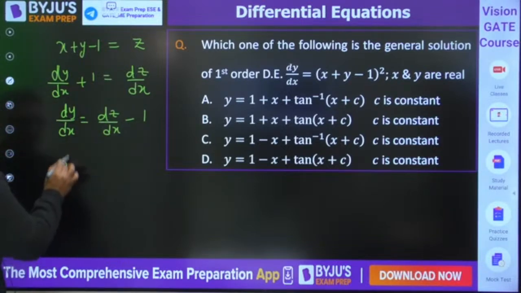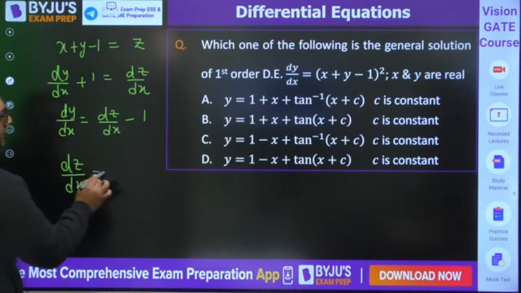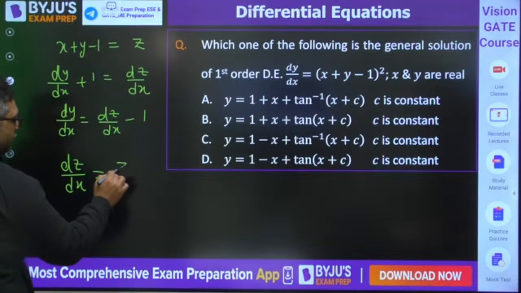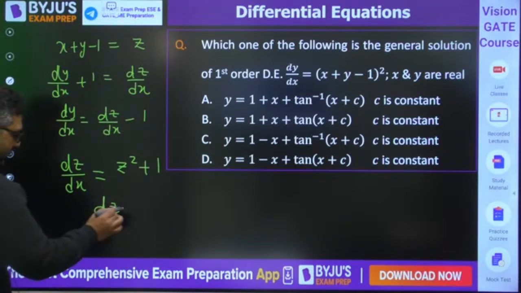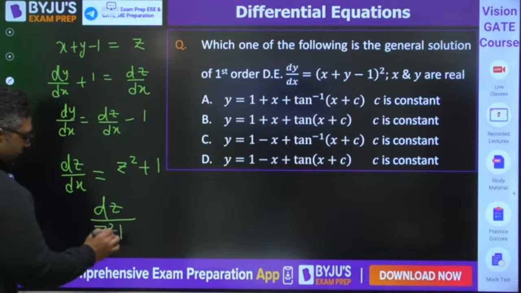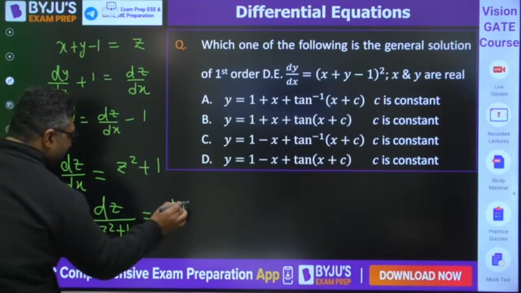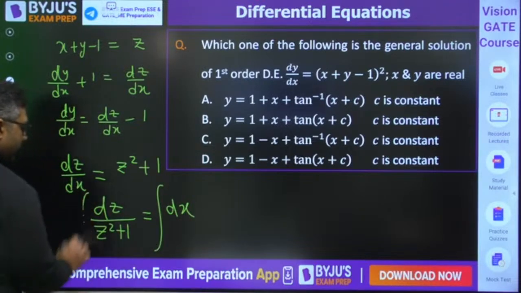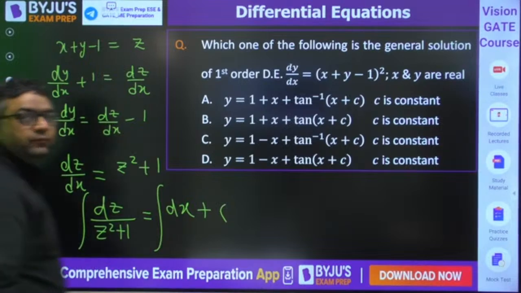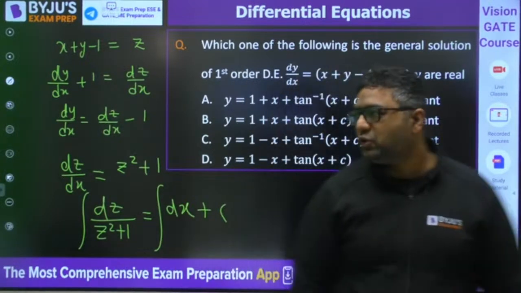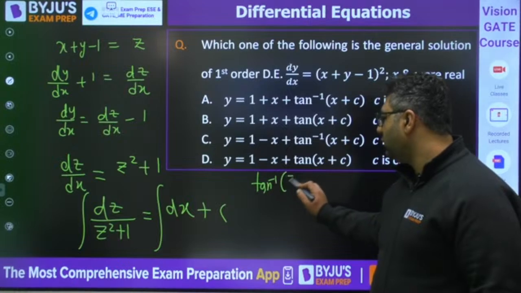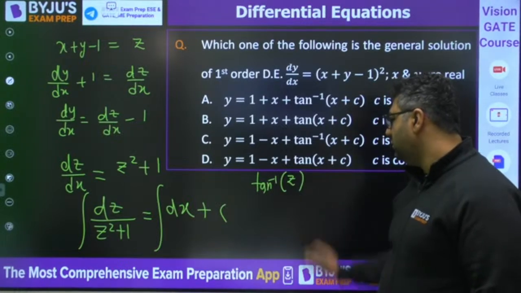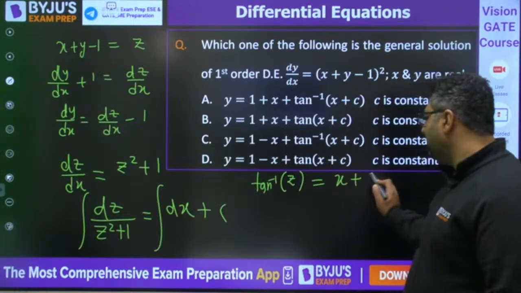So putting the value, dz by dx is z square plus 1, dz by z square plus 1 is dx, integration plus c. So when you would be solving this, you would be getting tangent inverse z is equals to x plus c.